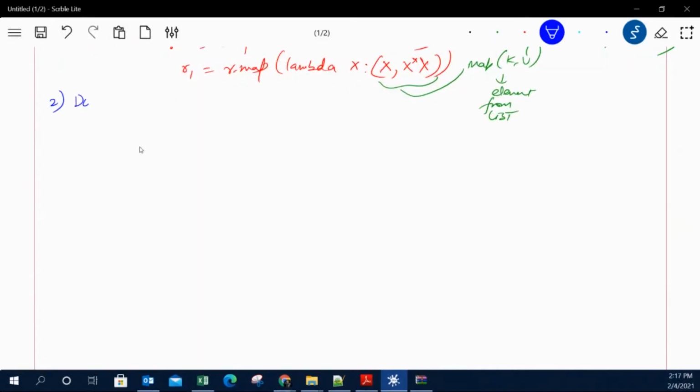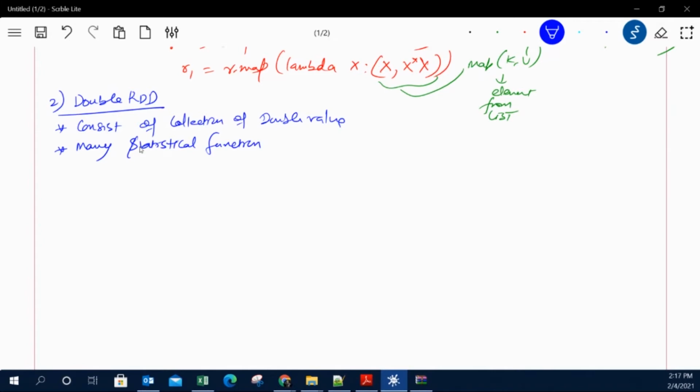Now the second type of RDD is your double RDD. The double RDD consists of collections of double values. When we have this kind of RDD, we have many statistical functions available, and we can apply those statistical functions on these kinds of RDDs. Those can be simple functions like distinct, or sum, and many other functions also.